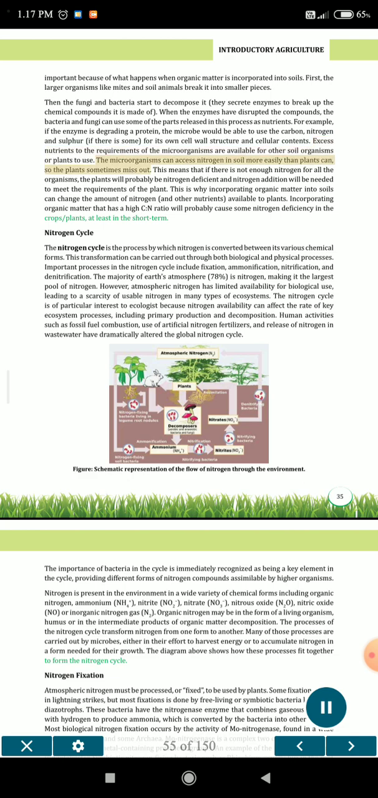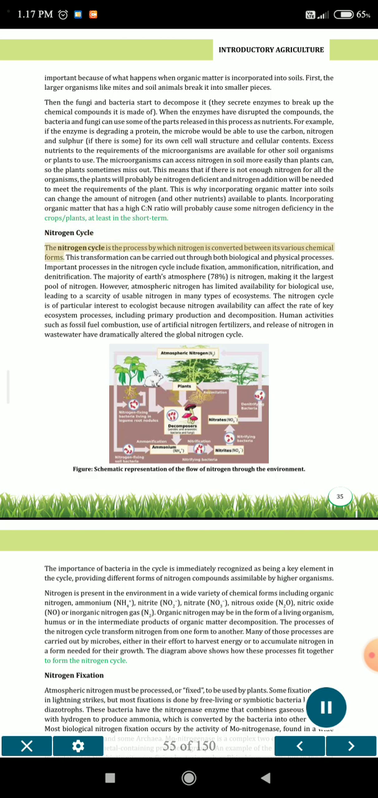The microorganisms can access nitrogen in soil more easily than plants can, so the plants sometimes miss out. This means that if there is not enough nitrogen for all the organisms, the plants will probably be nitrogen deficient and nitrogen addition will be needed to meet the requirements of the plant. This is why incorporating organic matter into soils can change the amount of nitrogen and other nutrients available to plants. Incorporating organic matter that has a high C/N ratio will probably cause some nitrogen deficiency in the crops, at least in the short term.